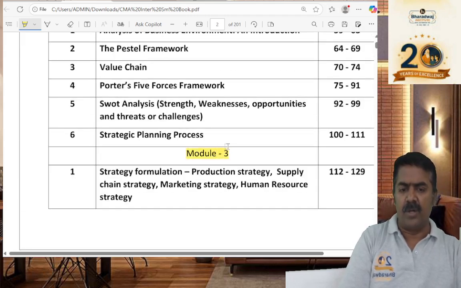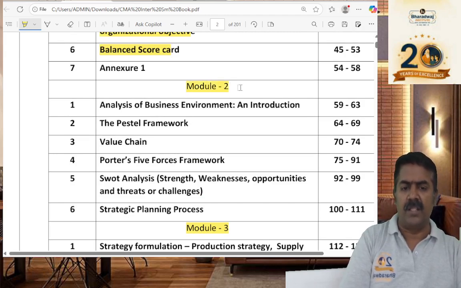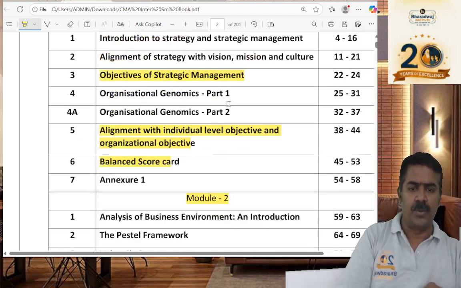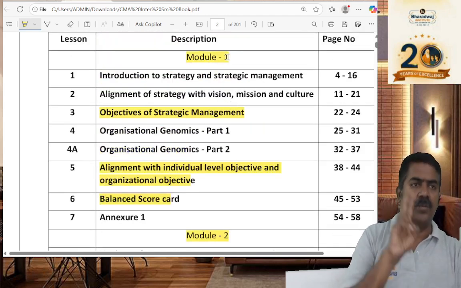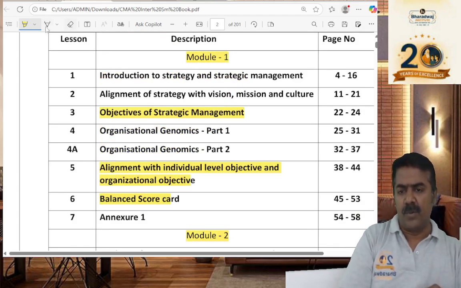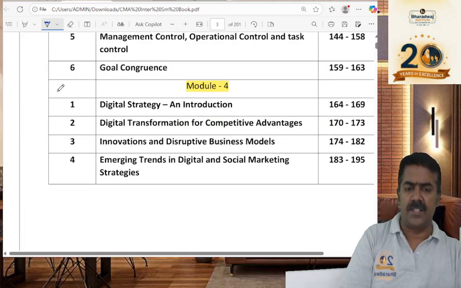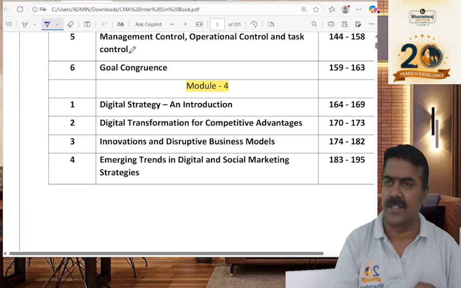Module 3, module 1, module 2. Module 2 and 3, they test 2 questions each. And from module 1, 1 question they test. So module 1, generally they test 1 question, modules 2 and 3, 2 questions each, and module 4, 1 question in the body. They test kind of a thing.